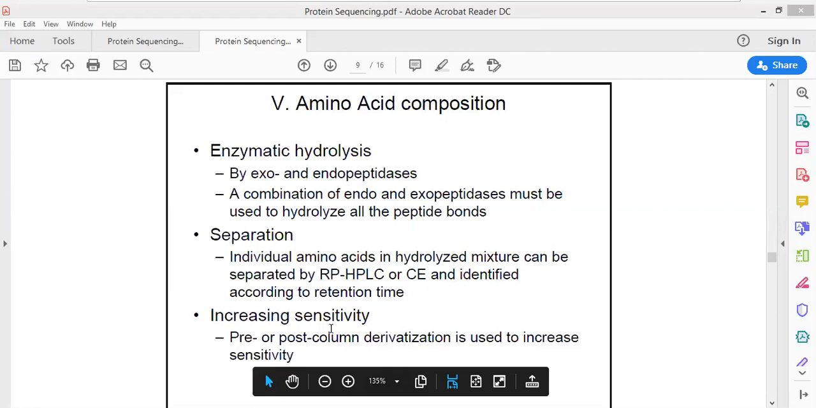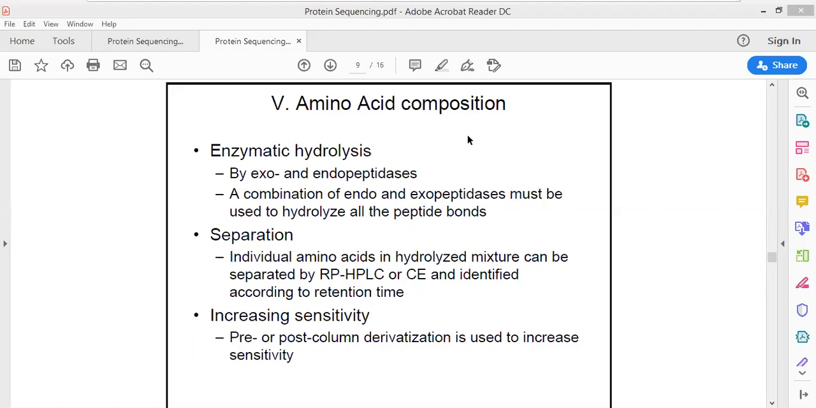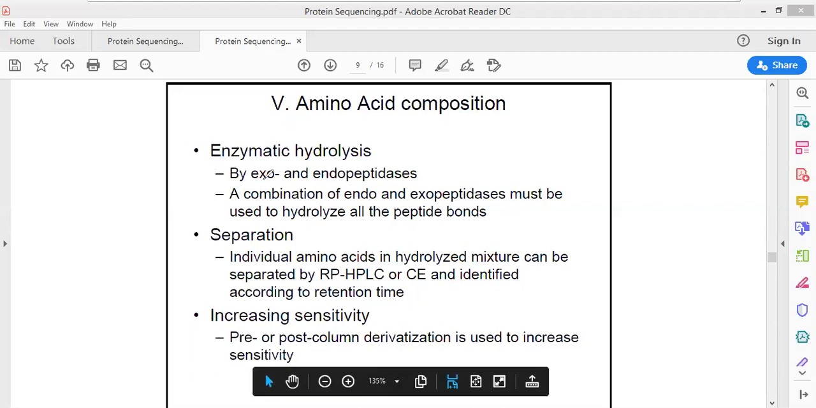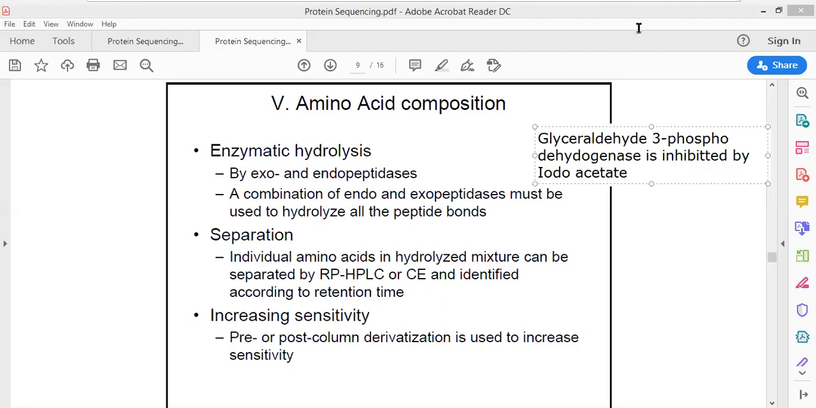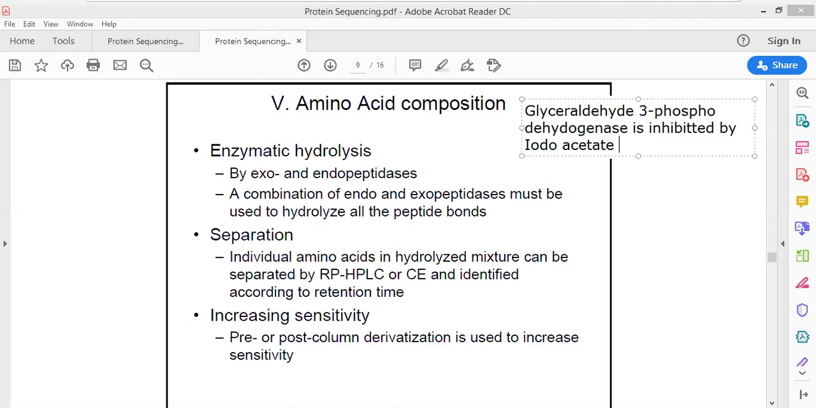Now, which is this inhibitor? The sixth step of glycolysis involves glyceraldehyde 3-phosphate dehydrogenase. There is an enzyme, glyceraldehyde 3-phosphate dehydrogenase. A very important question has been asked by a student. I'm just writing it out. Glyceraldehyde 3-phosphate dehydrogenase is inhibited by iodoacetate. Why is it being inhibited by iodoacetate in glycolysis?